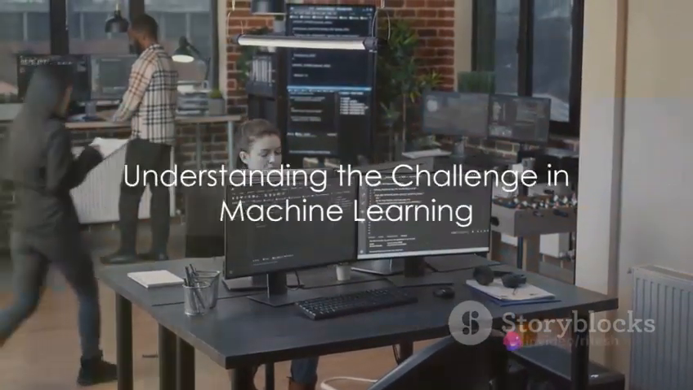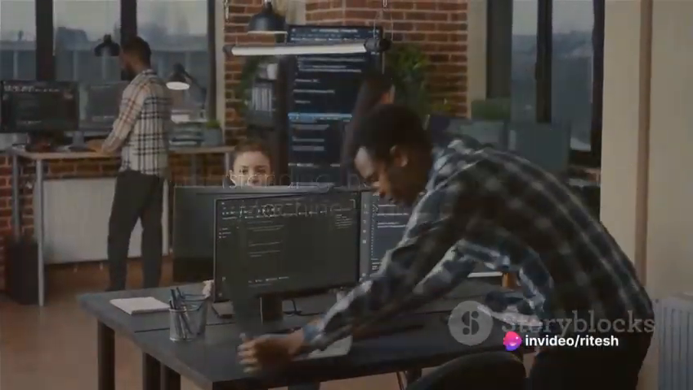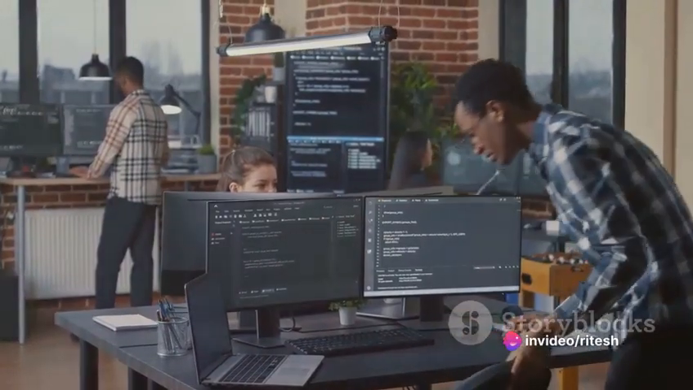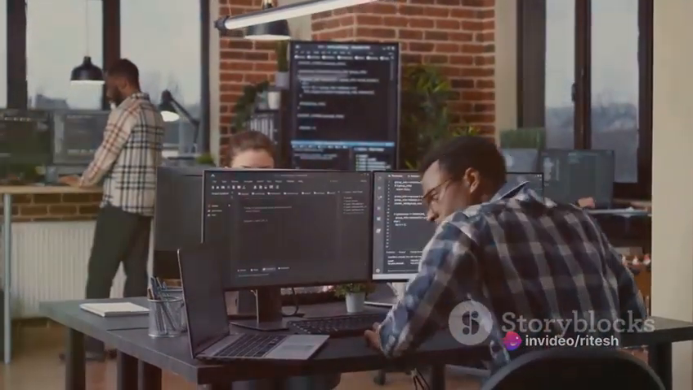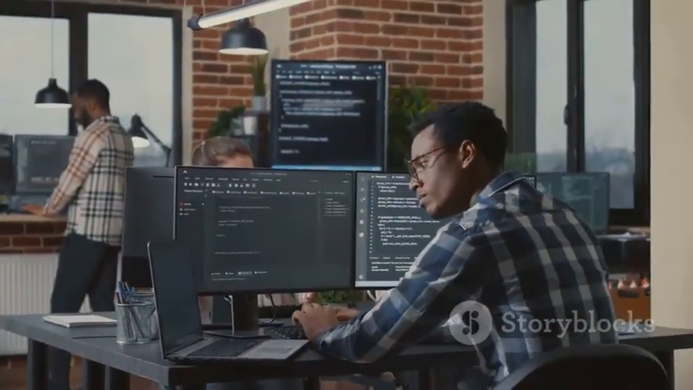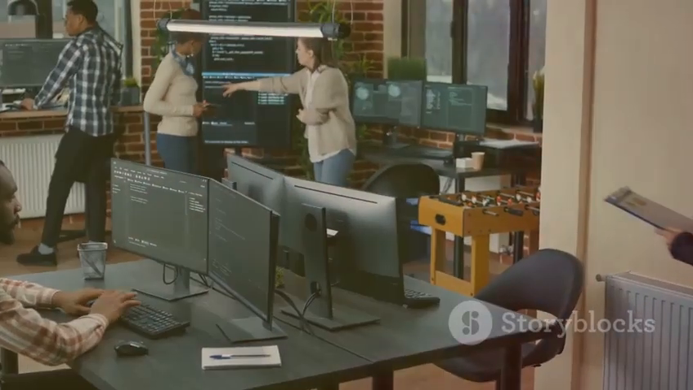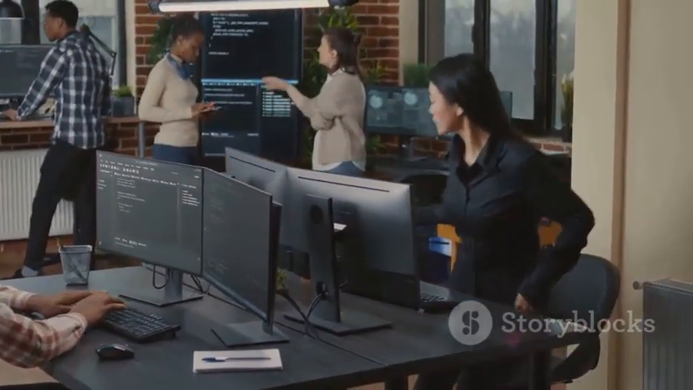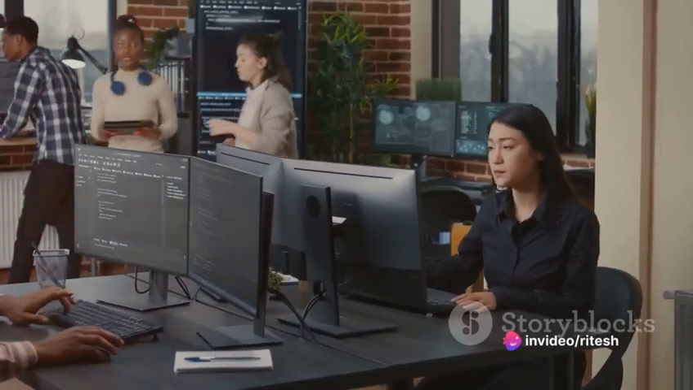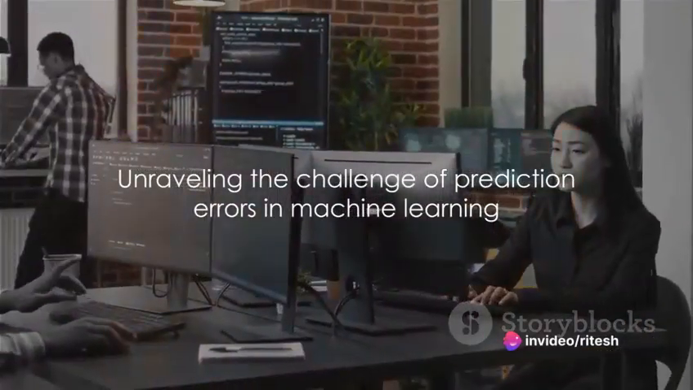Ever wondered what challenges are faced while designing solutions for business problems using machine learning? Well, it's a fascinating journey filled with hurdles at every corner, from data gathering to cleaning, from transformation to interpretation. The process is quite complex, but one challenge stands tall among the rest: the dreaded prediction errors.